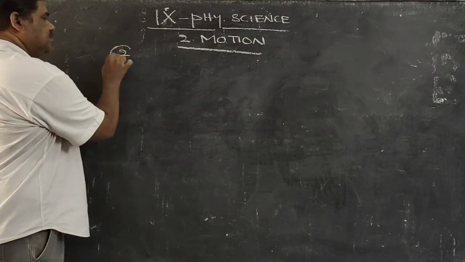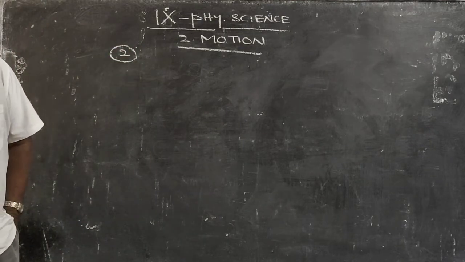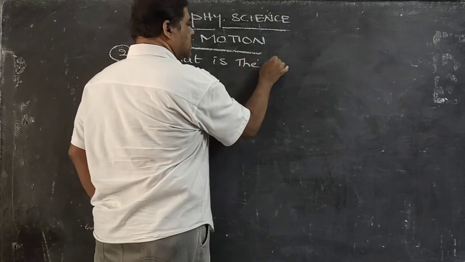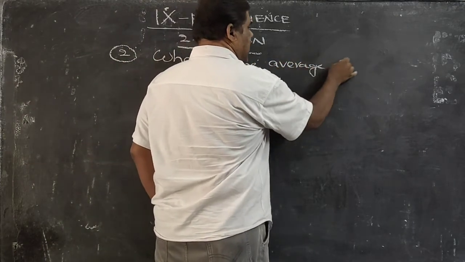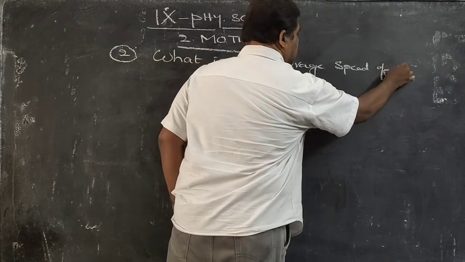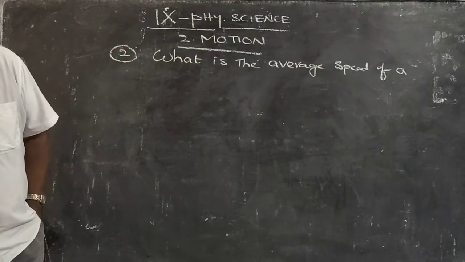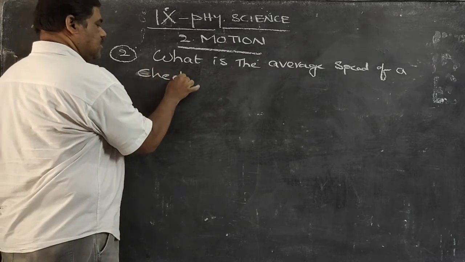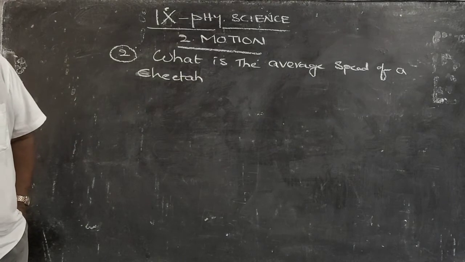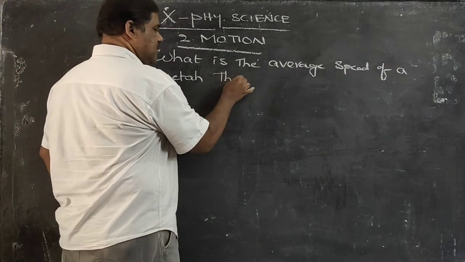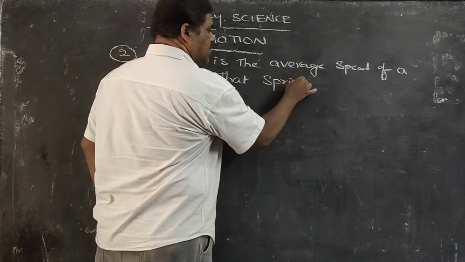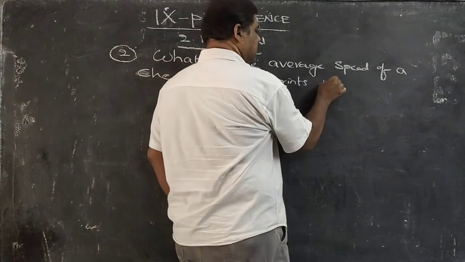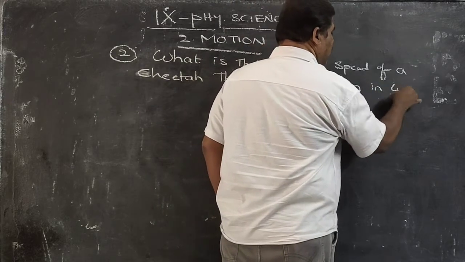Right, next question. What is the average speed of a cheetah that sprints 100 meters in 4 seconds?